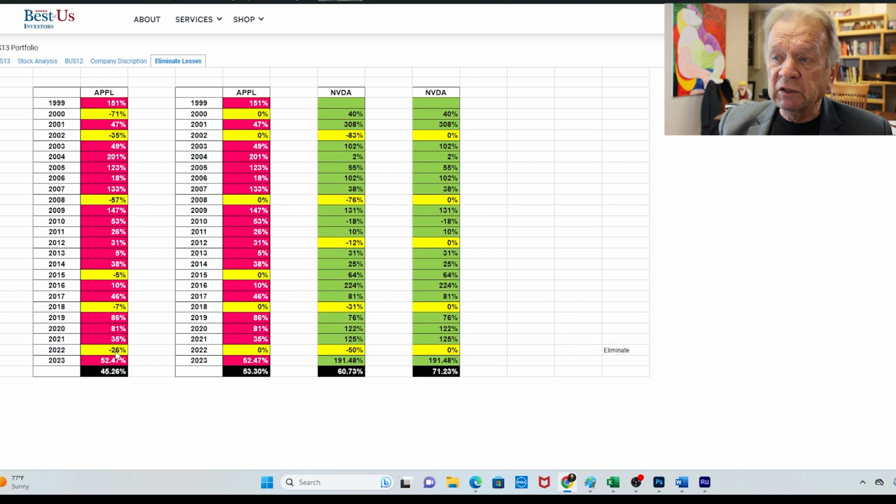So what we want to do, in NVIDIA, look at that. You've built all this over the years. Okay, you lost 83, 70, but your $1,000 investment per month has turned into 100,000, and you lose 50% of it. So by taking that out of the equation, you accumulate massive wealth. And I want to show you now how you take it out of the equation.